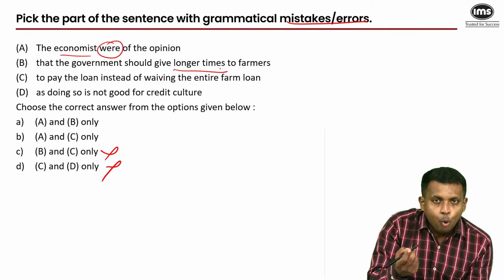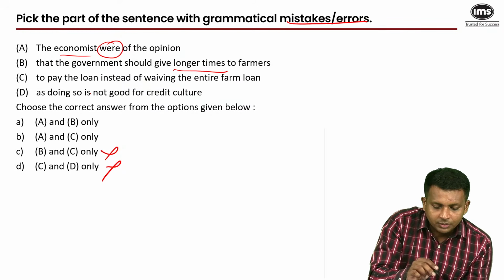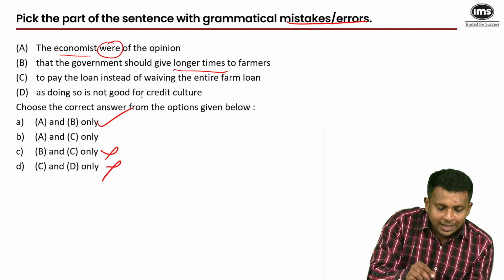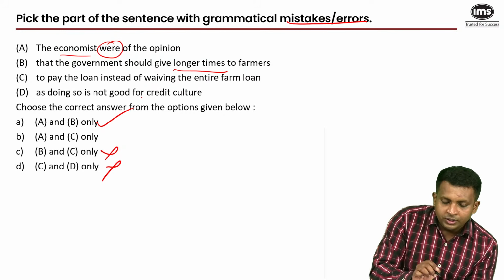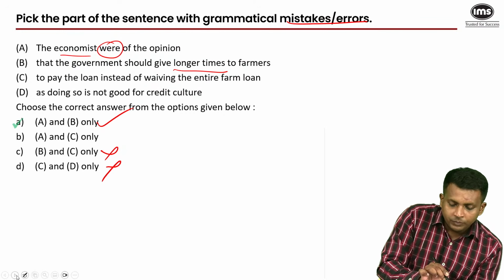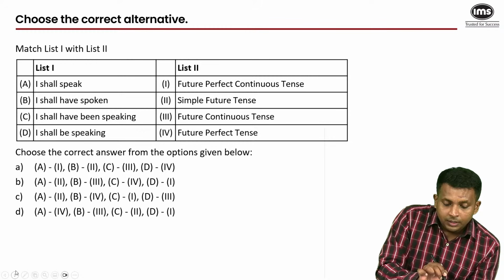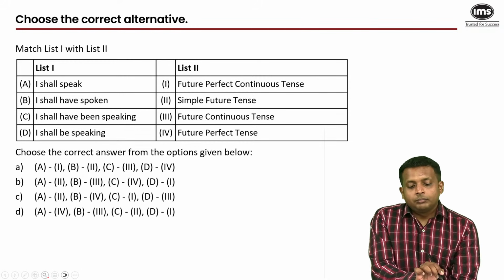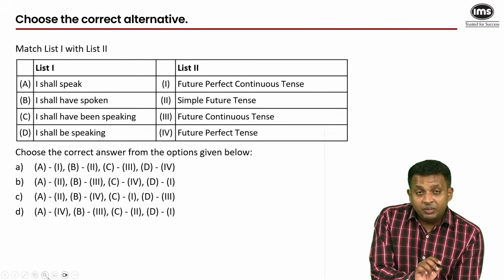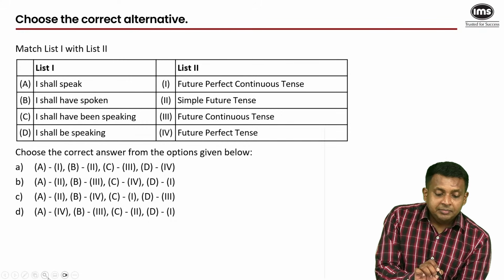More time is what you want, not longer times. So there you have your second error. Yeah, that's the answer. To pay the loan instead of waiving the entire farm loan. Correct answers. A very basic question, but please give me the answer.